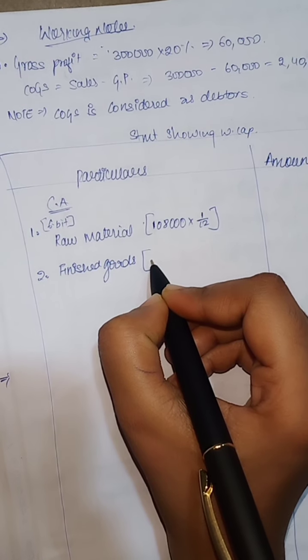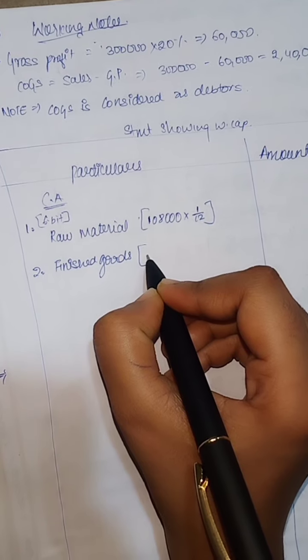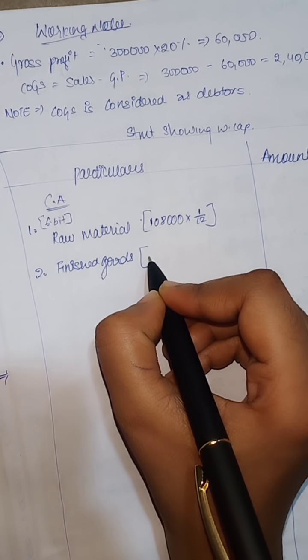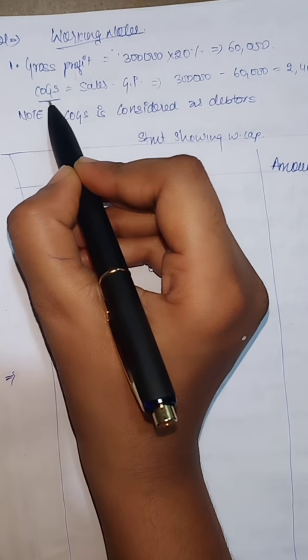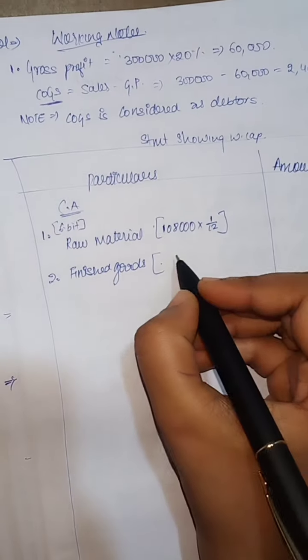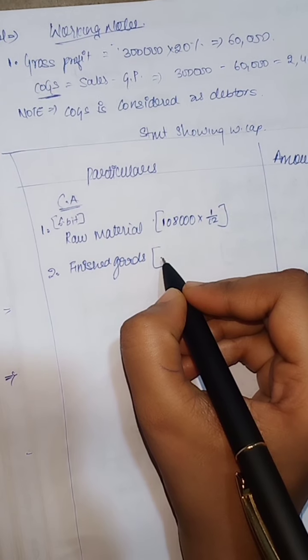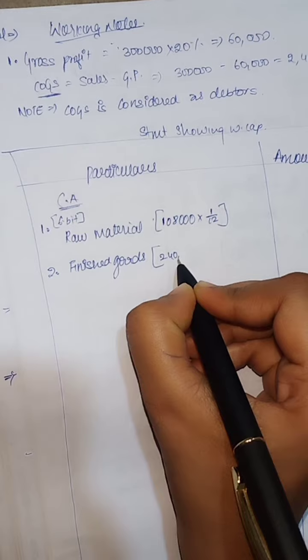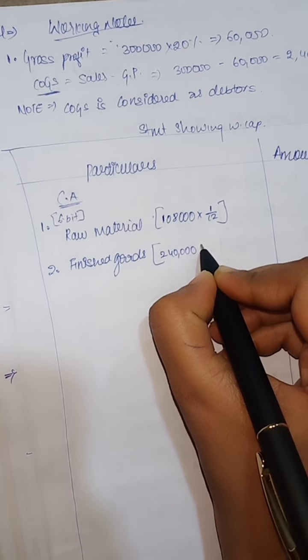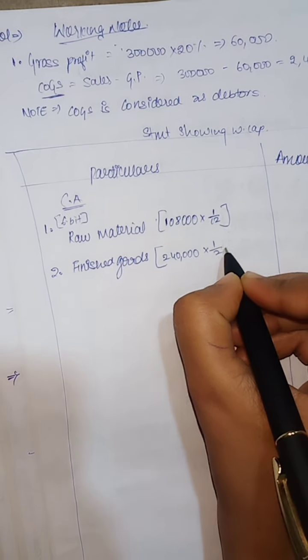So the finished goods amount is 2,40,000. We are considering COGS as finished goods, cost of goods sold only.